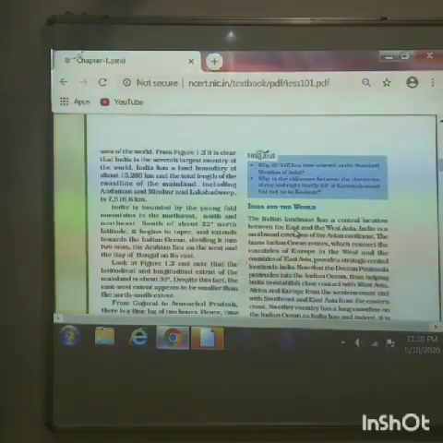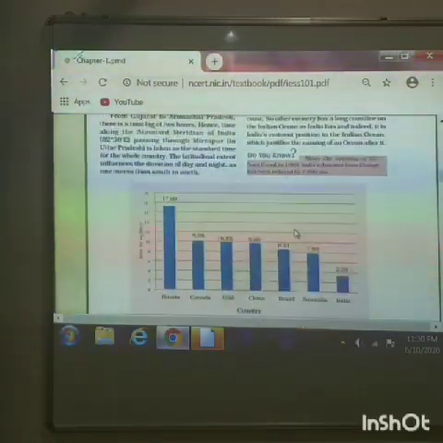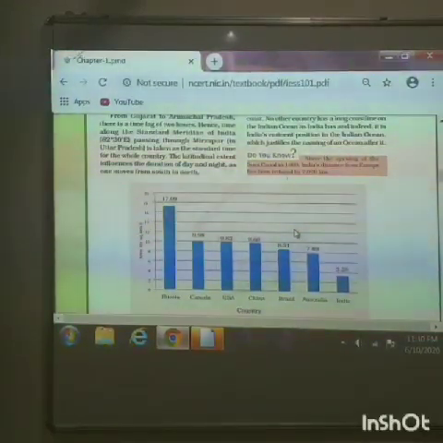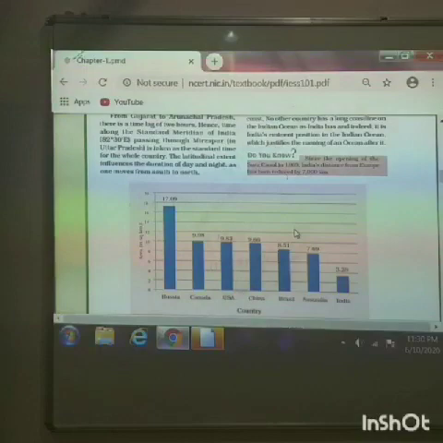But India stands in 7th place, while Russia with 17 million square kilometers is at the first place, followed by Canada, USA, China, Brazil, Australia, and then in the 7th place our country, India. So India is the 7th largest country in the world with 3.28 million square kilometers.